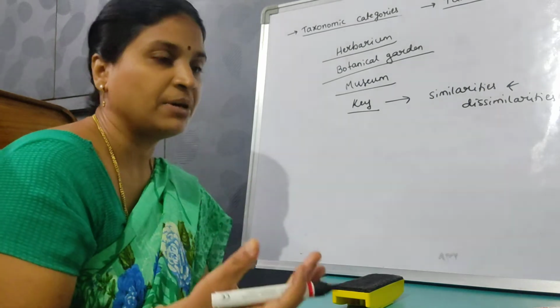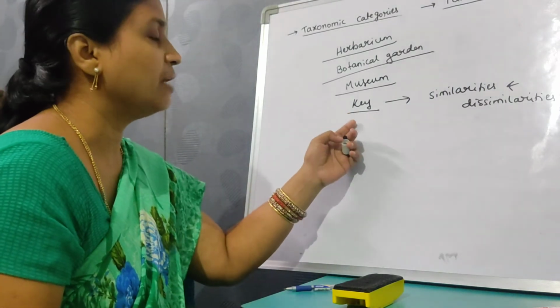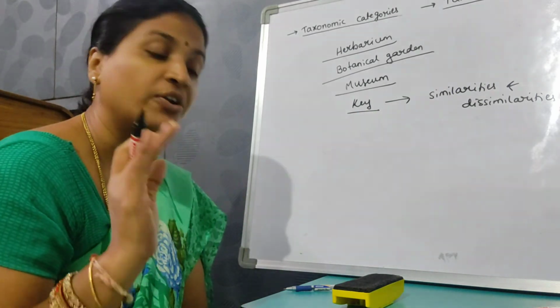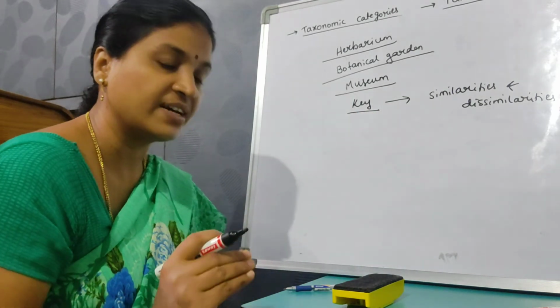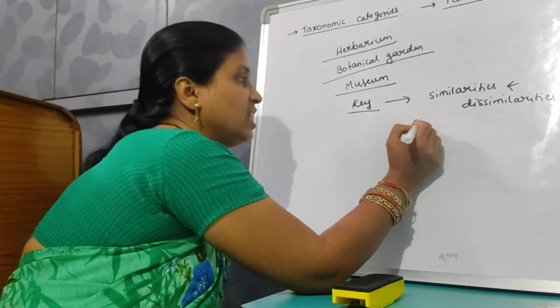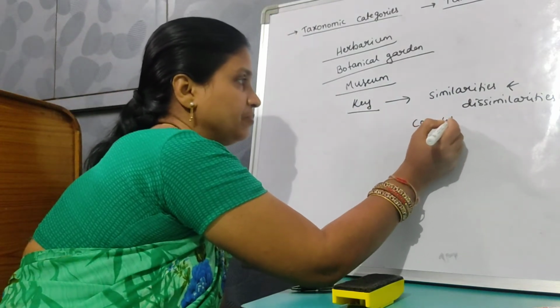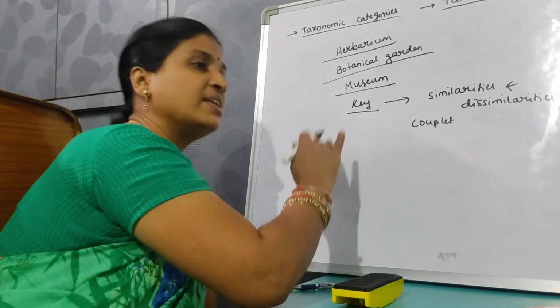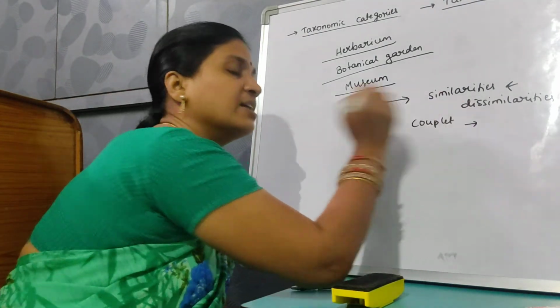A key can also be based on dissimilarities. If it is based on contrasting characters in a pair, such a key is called a couplet. This is a key based on contrasting characters. If one is accepted, the other one is rejected.